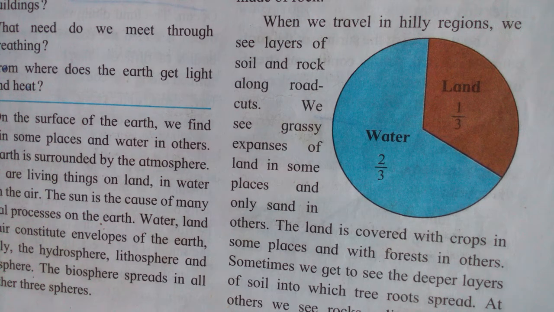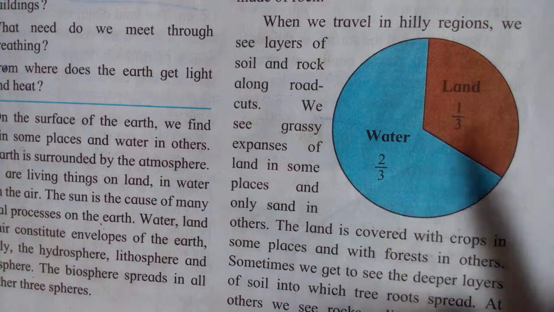And how their growth happens: where the root gets water, in that direction only the growth of roots happens. Due to that, the roots spread all over under the ground. It means the soil into which the tree's roots spread.